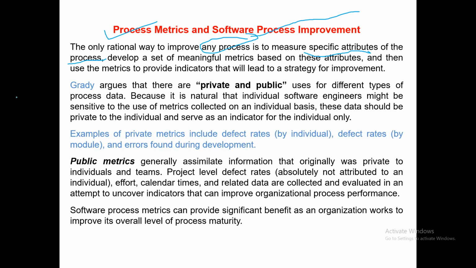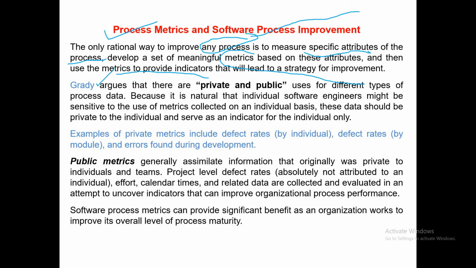Then out of those measures or values or attributes, derive the metric, and then using the metric provide indicator values, and using this indicator we can plan our strategy for the improvement. So: measure, metric and indicator.